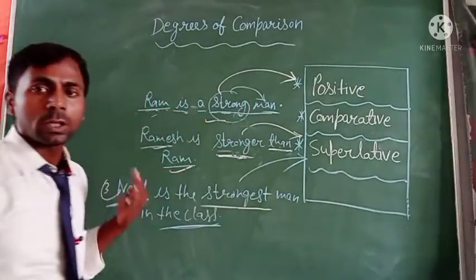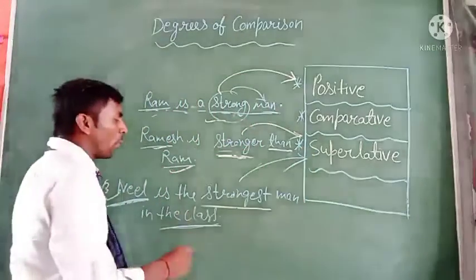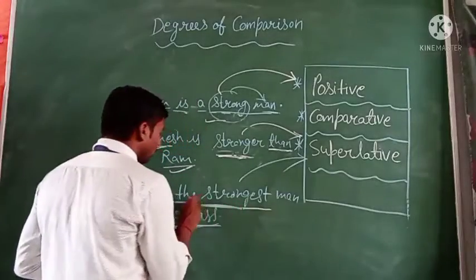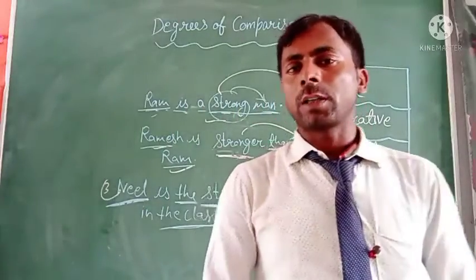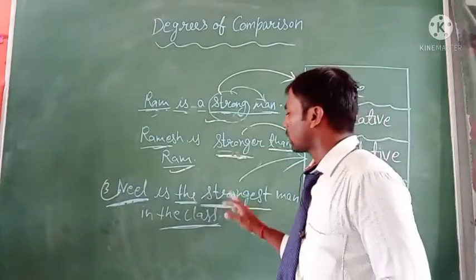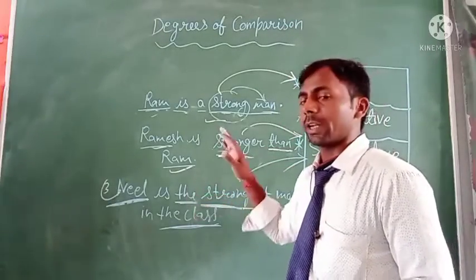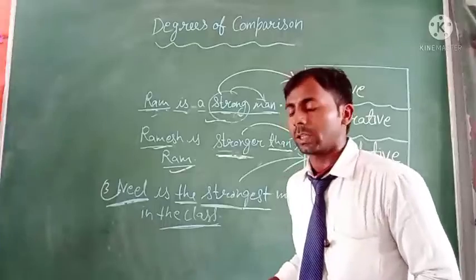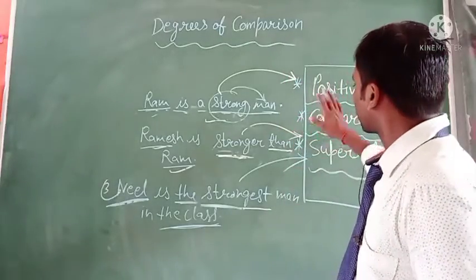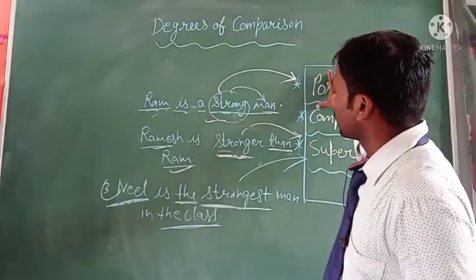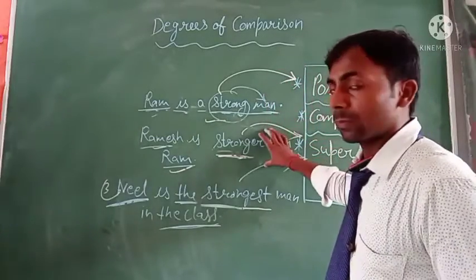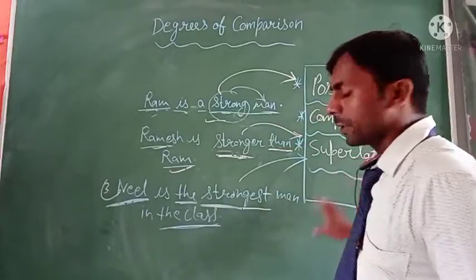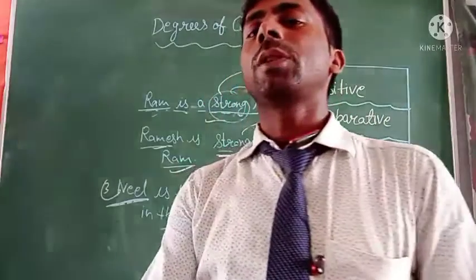Okay, we have to use the superlative degree, and before the superlative degree we always use the article "the". Without the article, it will not be correct. That's clear. It means, same as positive degree is used for one person, comparative degree is used for two persons, and superlative degree is used for more than two persons.